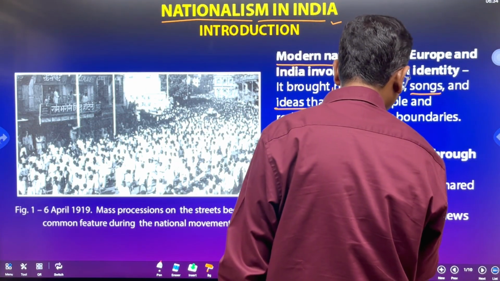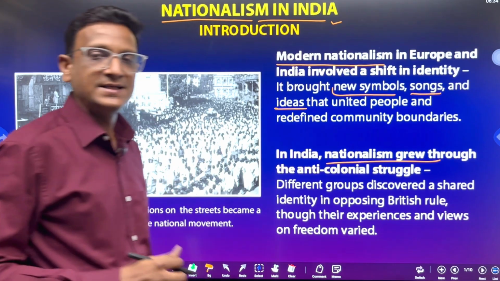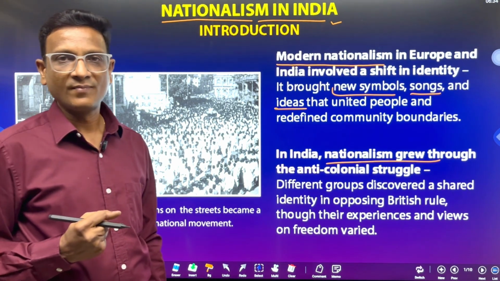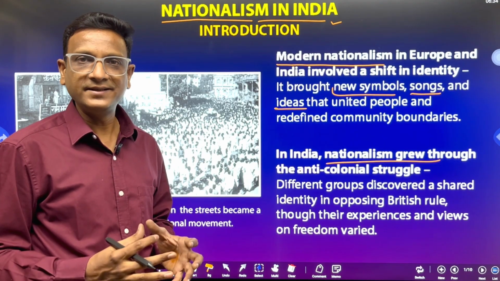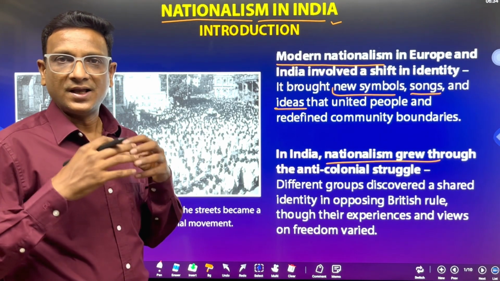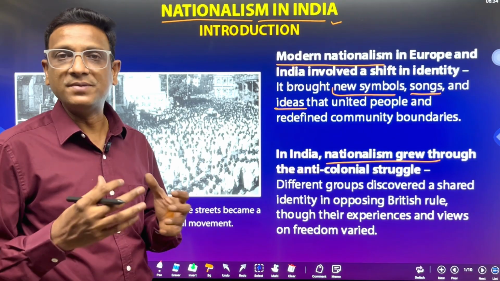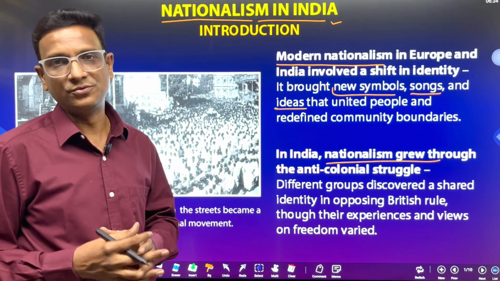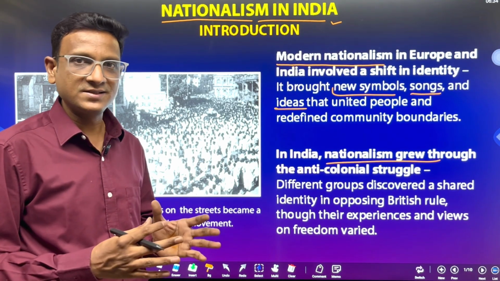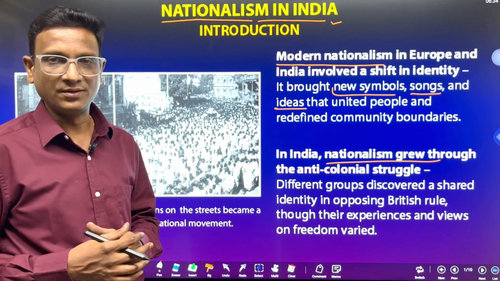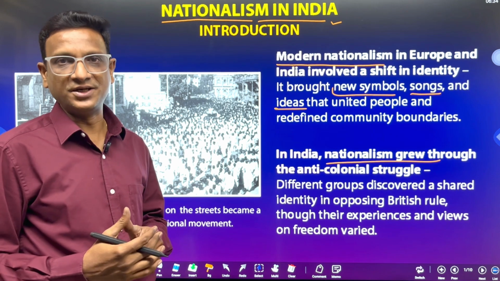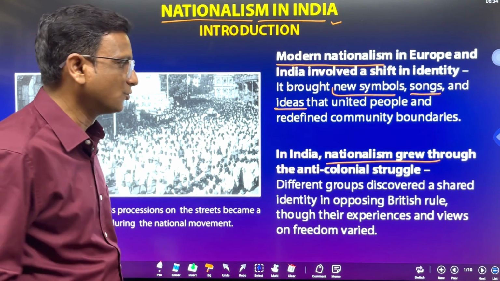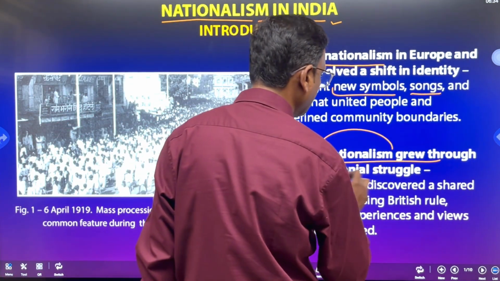In India, nationalism grew through the anti-colonial struggle. All the people in India wanted freedom from the British rule, from the colonial rule. Everybody was against the British. This opposition towards the British brought all the people together towards the idea of nationalism.